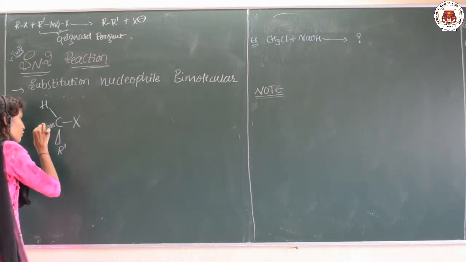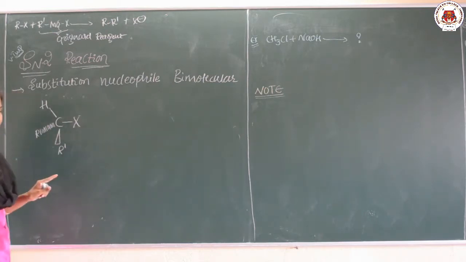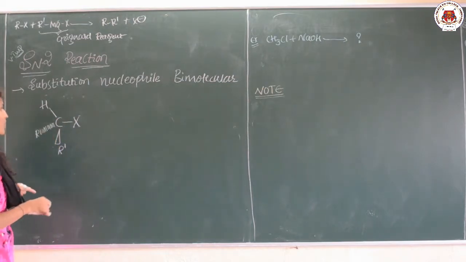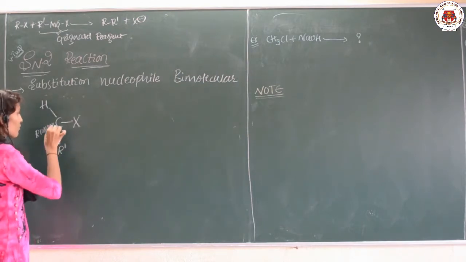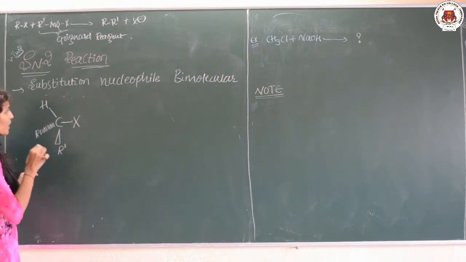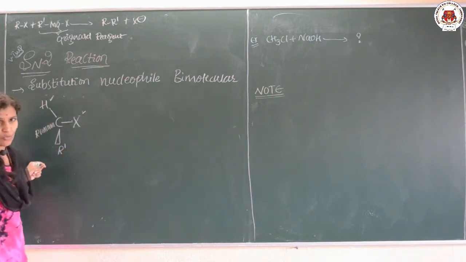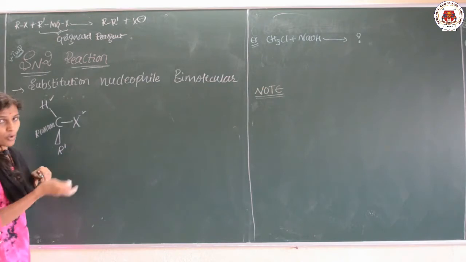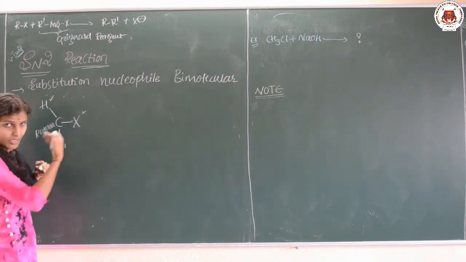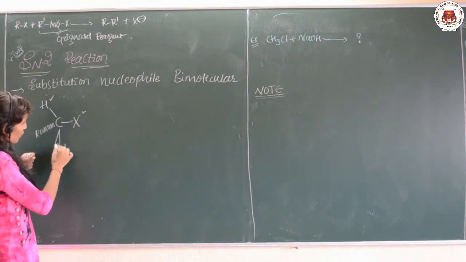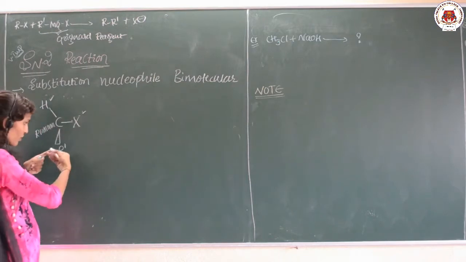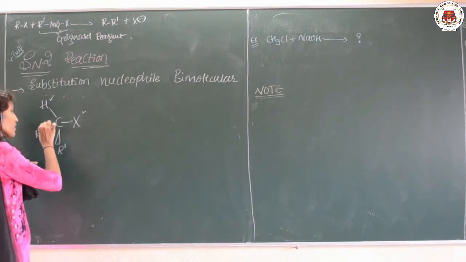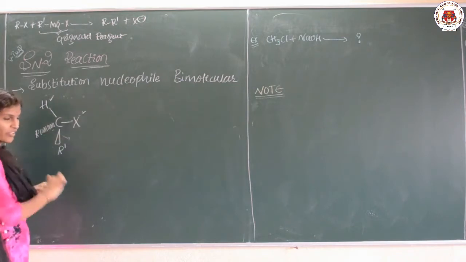As we know, carbon is tetravalent, so its 4 valencies must be satisfied. Two valencies are satisfied by X and H, and the other 2 groups are R and R dash. H and X are in the same plane of the carbon, while R and R dash are out of the plane. This group is near to us, this group is away from us. Here it is called a dashed line, here it is a wedge.